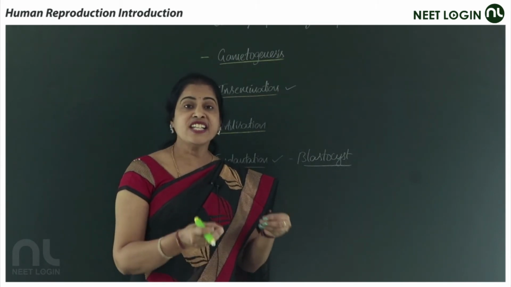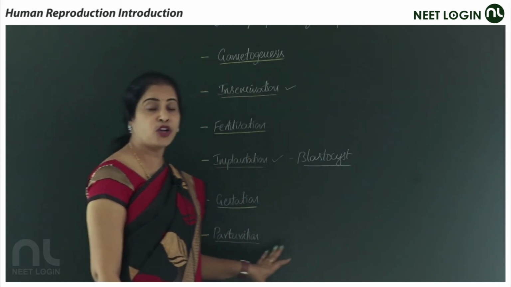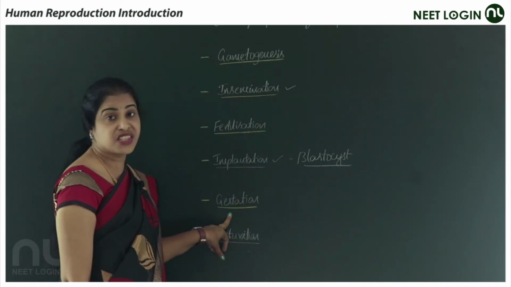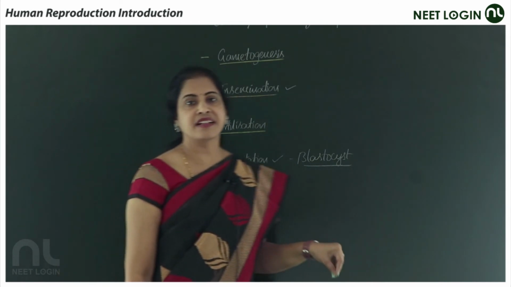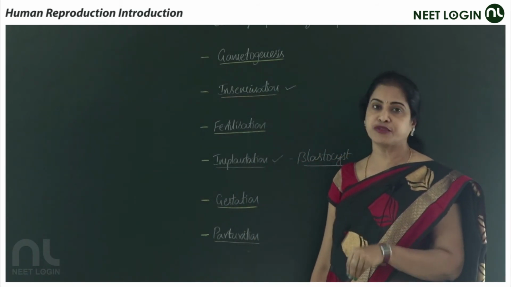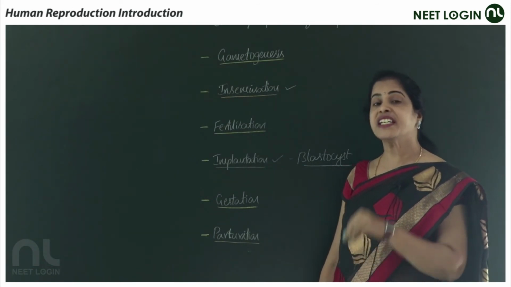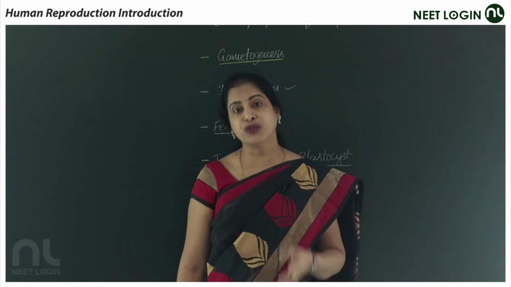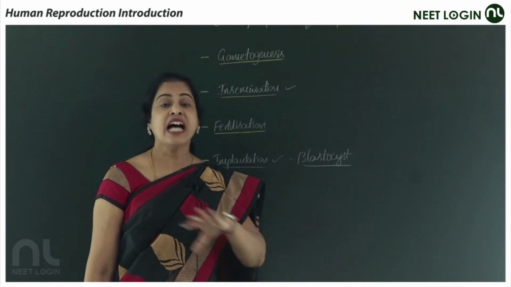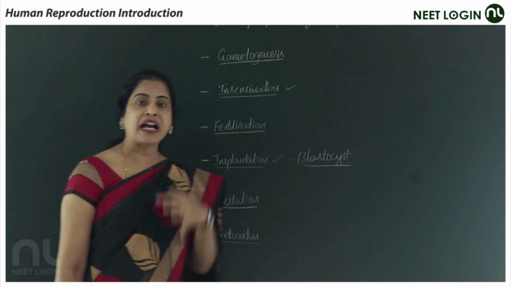In this stage, it is going to attach to the wall of the uterus, and that attachment of the blastocyst to the wall of the uterus is called implantation. And the very next is gestation. As these are viviparous organisms, the entire embryonic development happens in the womb, in the uterus of the mother. Hence it is called gestation, the intrauterine period, which helps the organism to grow fully. Because it is viviparous, it gives birth to a young one which is highly developed, looks like an adult, with all the developed organs.